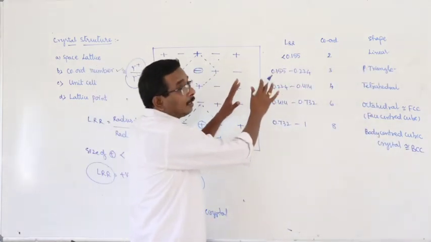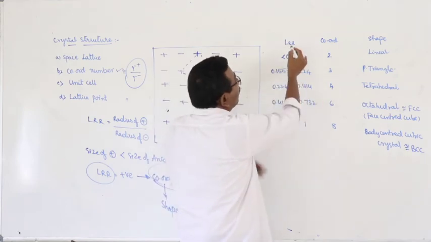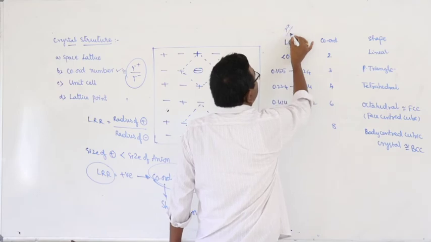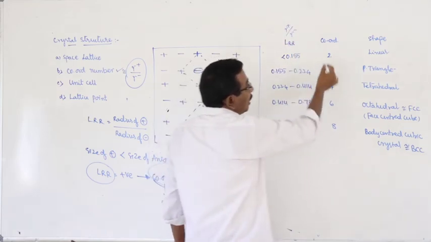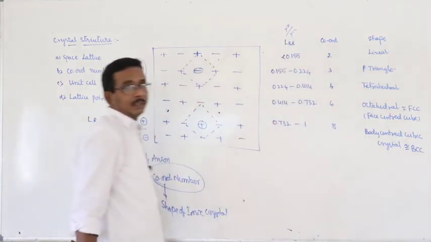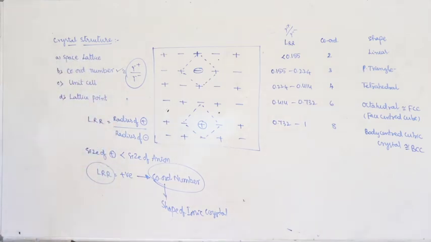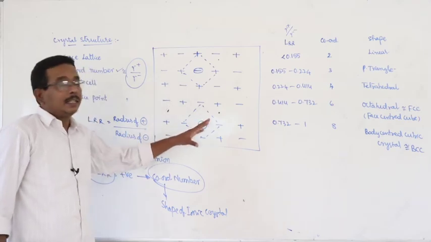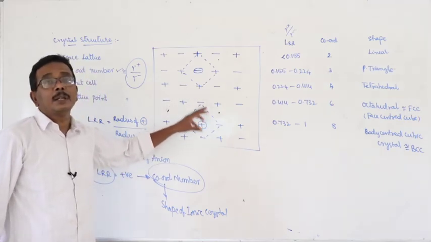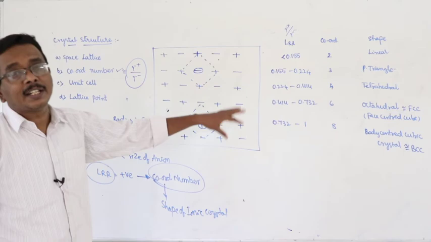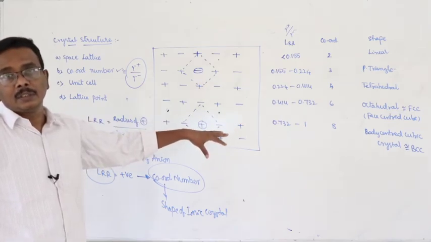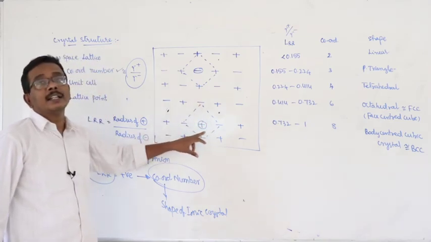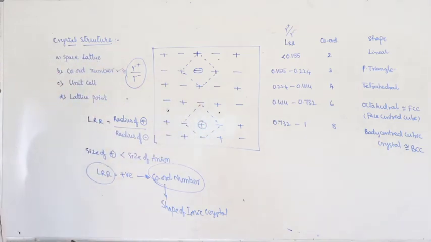This is the table that represents the relation between the limiting radius ratio, meaning the ratio between the radius of cation and anion, coordination number and shape of ionic crystal. They are all interlinked. How can you define coordination number? In an ionic crystal, each and every ion is surrounded by a given number of oppositely charged ions. That number is generally referred to as coordination number.